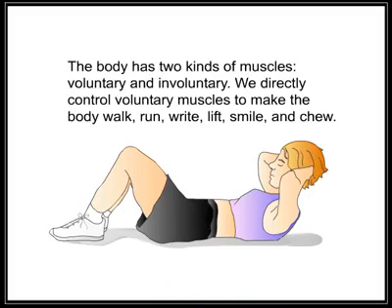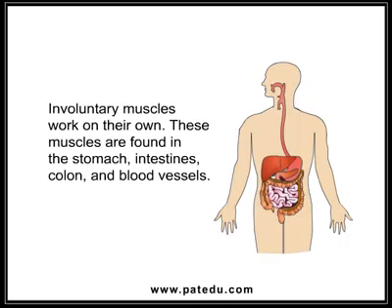The body has two kinds of muscles, voluntary and involuntary. We directly control voluntary muscles to make the body walk, run, write, lift, smile, and chew. Involuntary muscles work on their own. These muscles are found in the stomach, intestines, colon, and blood vessels.